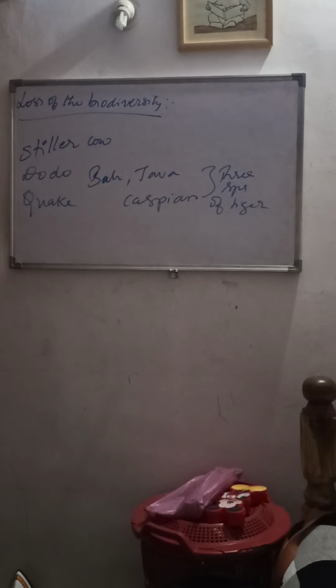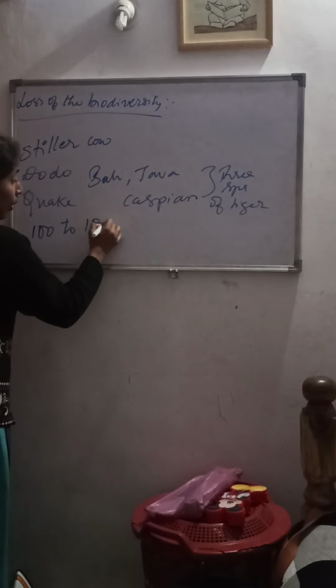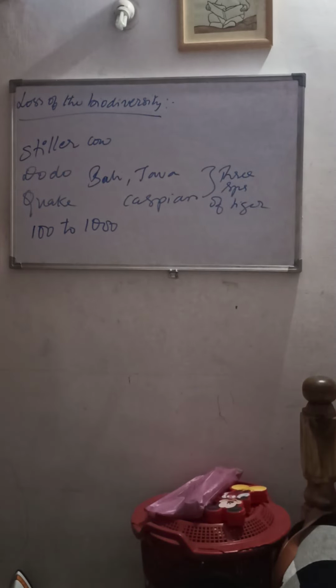The current extinction rate is 100 to 1000 times faster. So imagine, day by day animals become extinct, maybe due to man-made activities, which are called anthropogenic actions, or due to natural calamities. Day by day animal or plant species become extinct. It has increased to 1,000 times faster when compared to the previous extinctions.